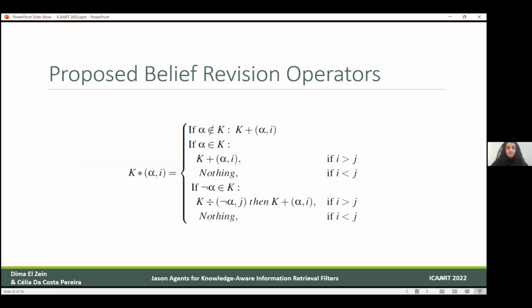This is the belief revision operator that we adopted. Briefly, this belief revision operator also relies on the degree of the belief. So whenever a new belief arrives, it will first check if it already exists in the belief base. If it doesn't exist, then no problem, it will just be added. If it already exists, then it will compare the degree of the existing belief to the degree of the new belief. And then the belief with the higher degree will have the preference to stay.